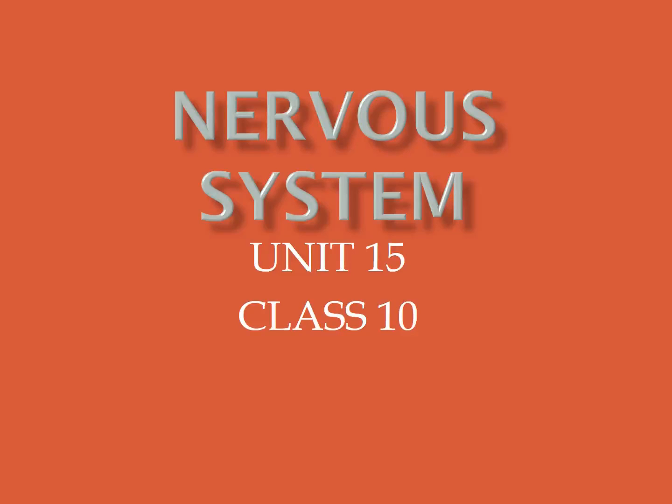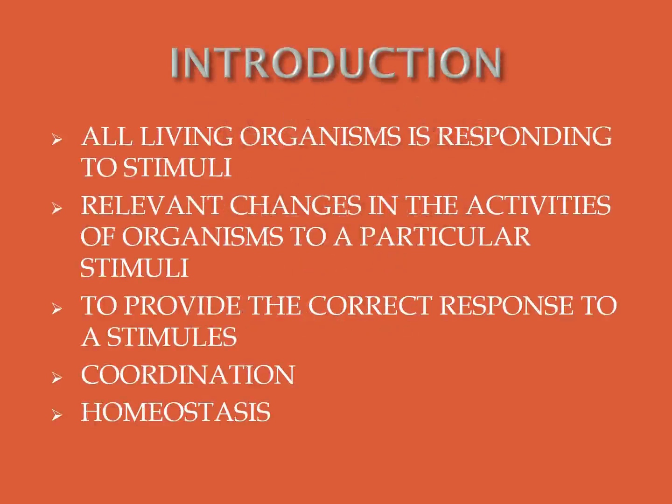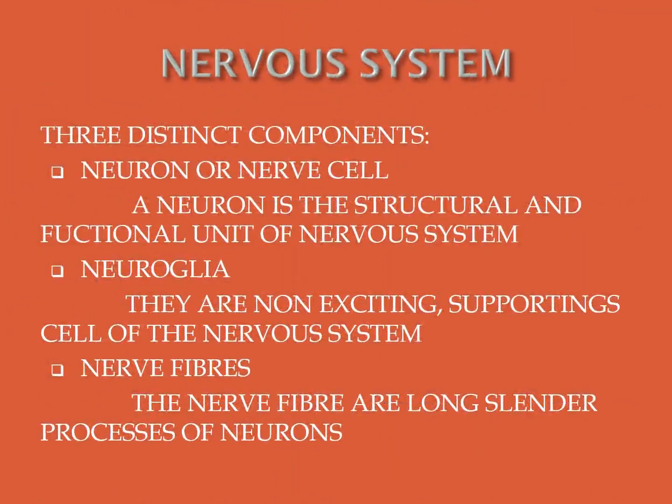What is the nervous system? The nervous system is made up of nervous tissues. Nervous tissue is formed of three distinct components, namely neuron, neuroglia, and nerve fibers.